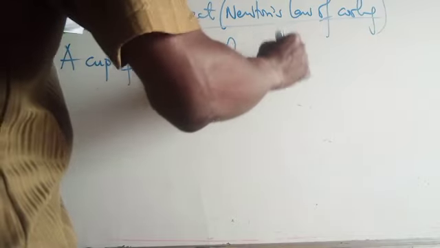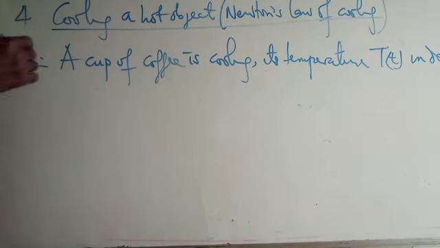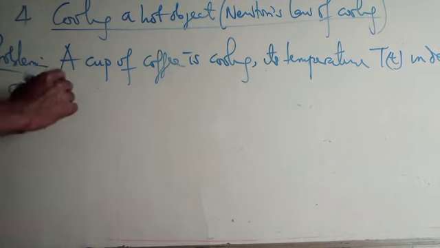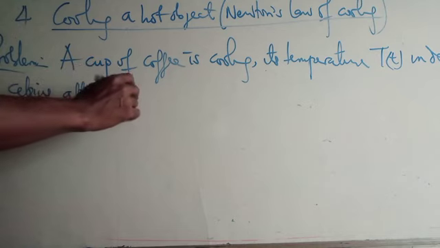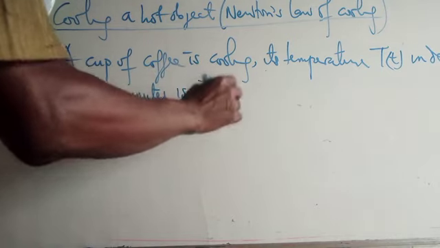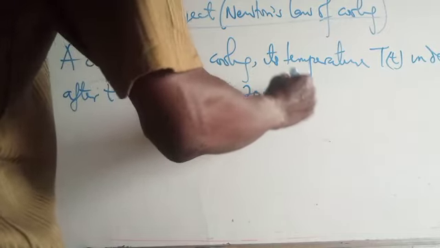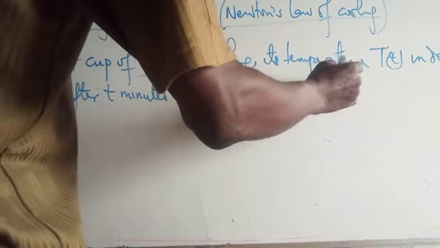Its temperature T of t, in degrees Celsius after t minutes, is given as T of t is equal to 20 plus 60 exponential minus 0.05 t.